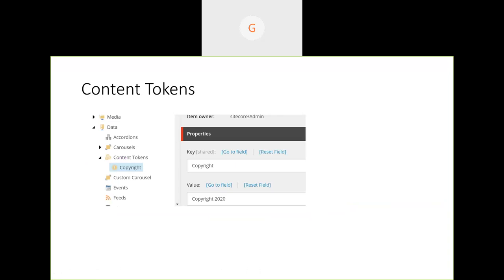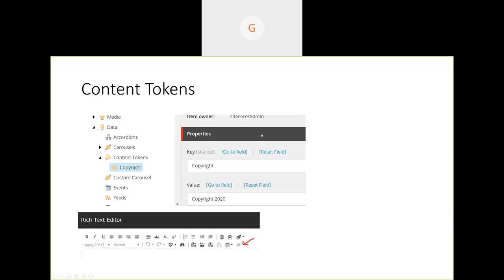And the last one is content tokens. There is nothing specific we need to do from the backend perspective, but we need to understand what they are. Whenever we create a new content token, we just get a key and a value. Whenever we use this key anywhere in any content, at runtime it just gets replaced with the value. So if we want to change some values or versions, we can use it this way.